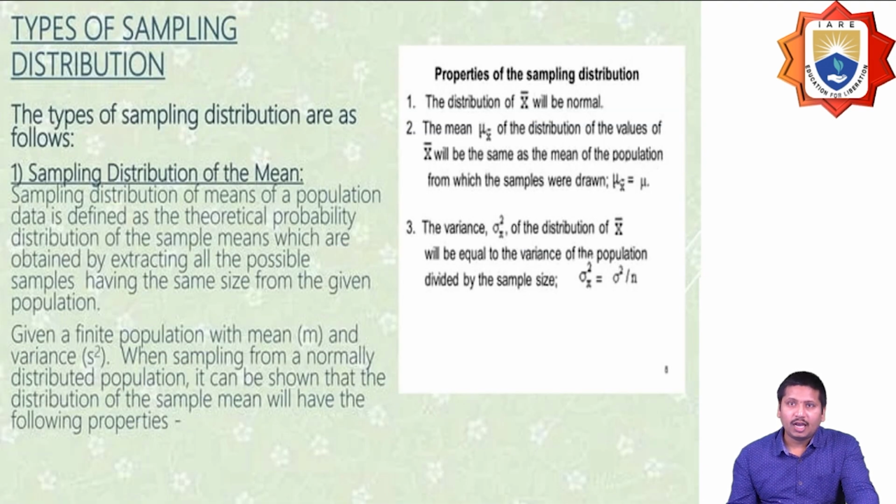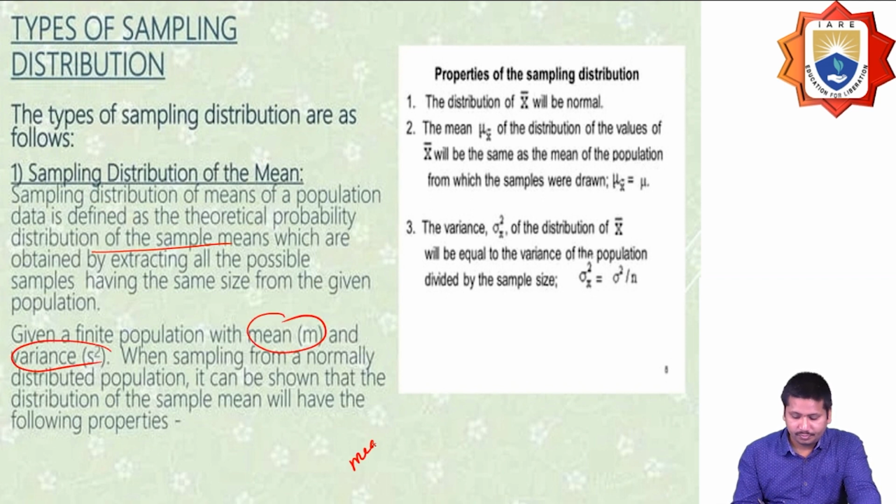So what are the different types of sampling distribution? The types of sampling distribution may be, first, the sampling distribution of the mean, which is defined as the theoretical probability distribution of sample means, obtained by extracting all the possible samples from a given population with mean and variance. Mean is denoted as m, and variance is denoted as s square.